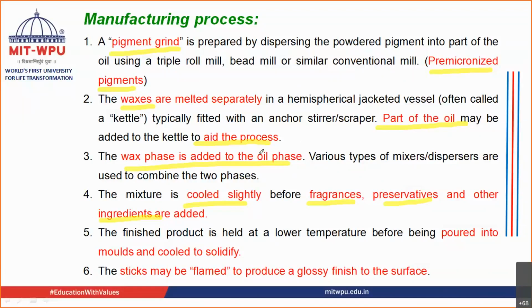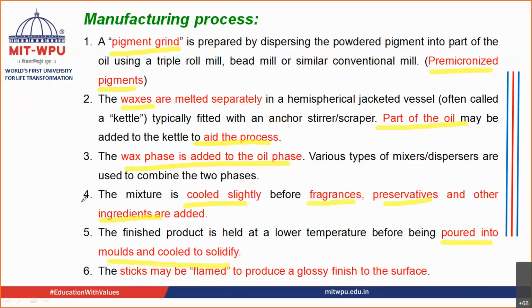The softening agents are added earlier only. Sometimes the colors are also added inside the softening agent, that can also be done. Then, once the temperature comes down a little, but it is still in the movable phase and has not become stiff, you pour these contents inside the mold.